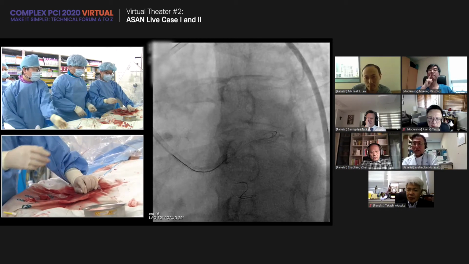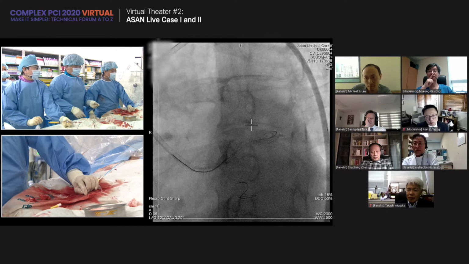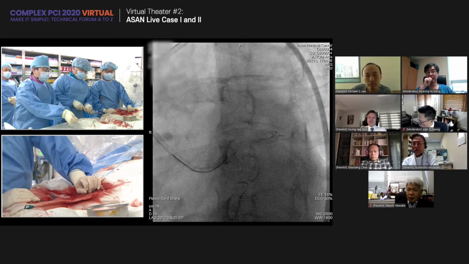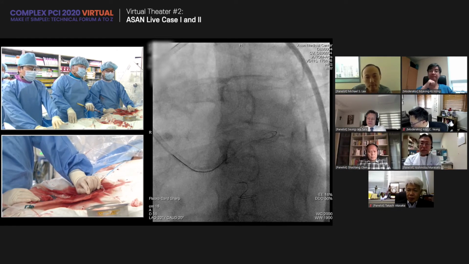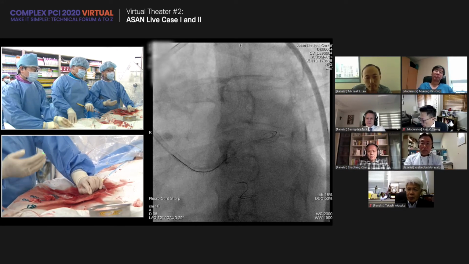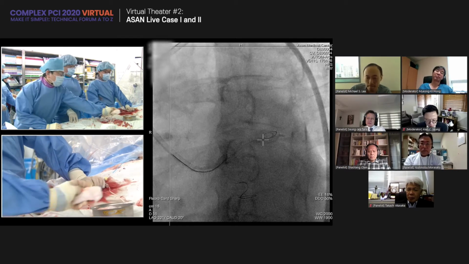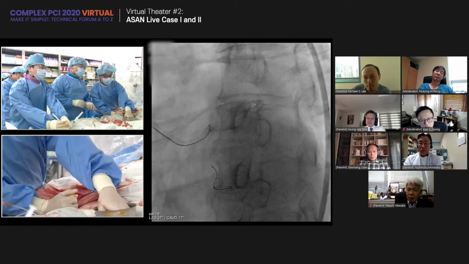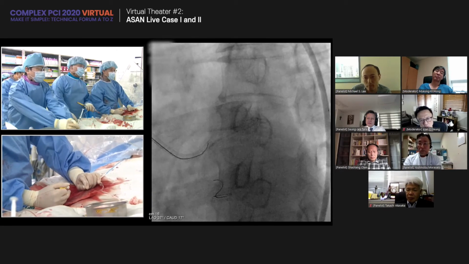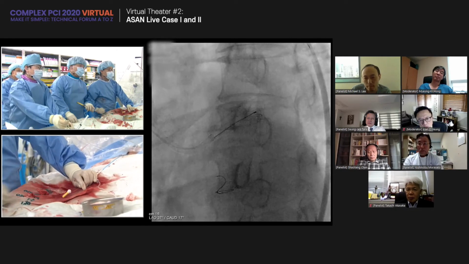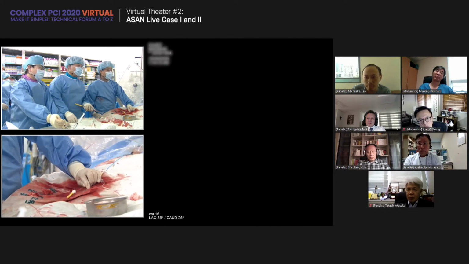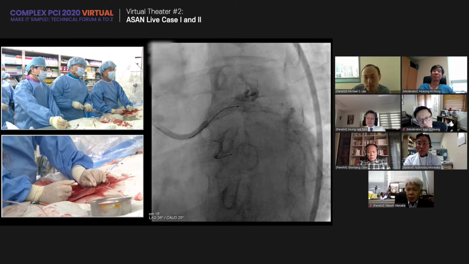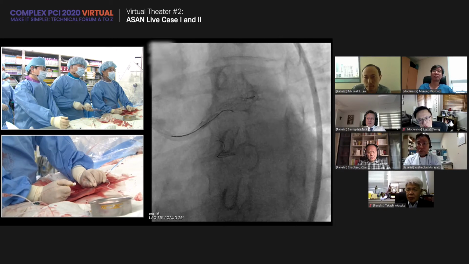Okay, so in this case, the key lesson is how important IVUS evaluation is when you do left main PCI. This is very important to decide the stent technique, 1 versus 2 stent, as well as stent-related complications during PCI, and to check for overlapping or not overlapping, also optimization of the left main part. Okay. This is a Xion blue wire.